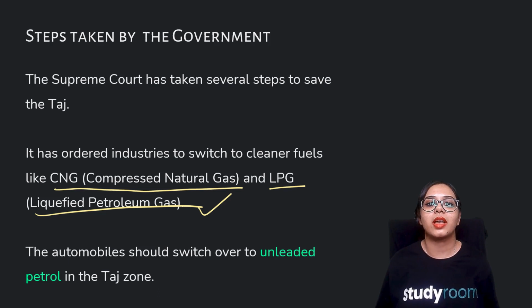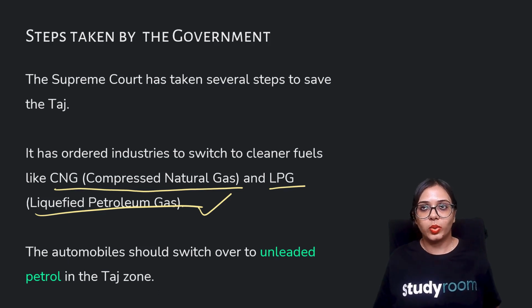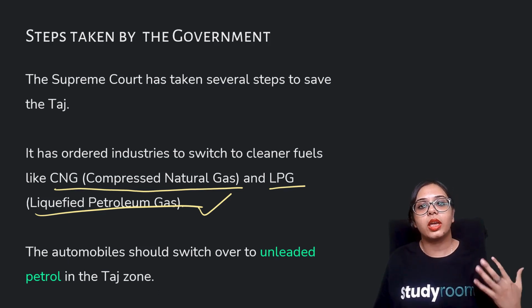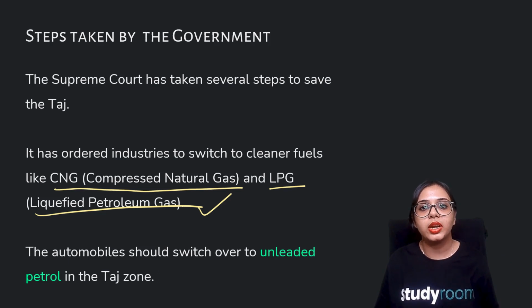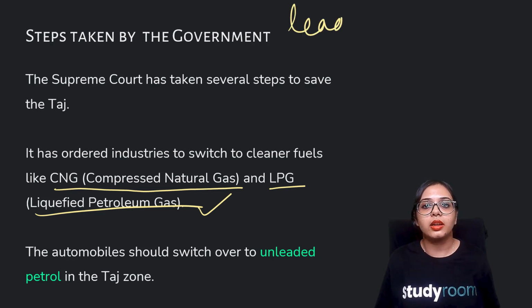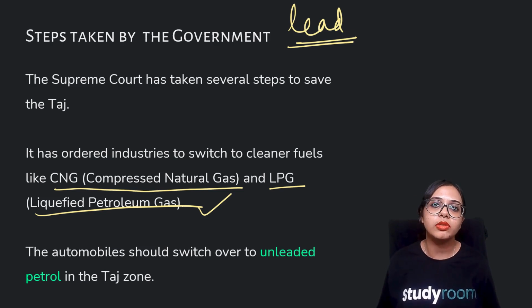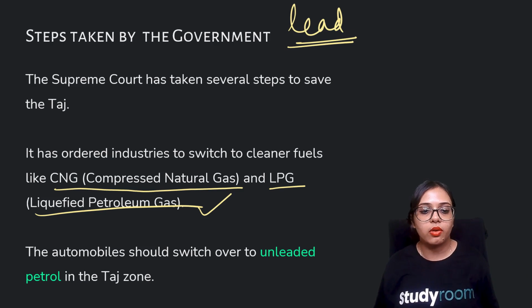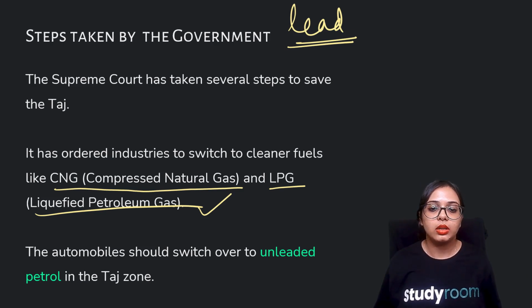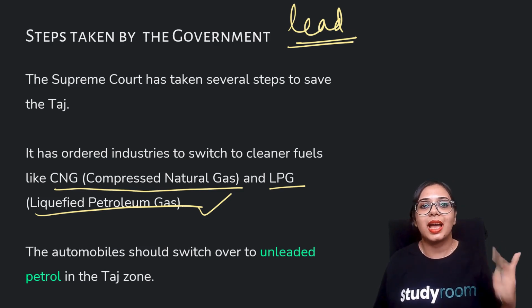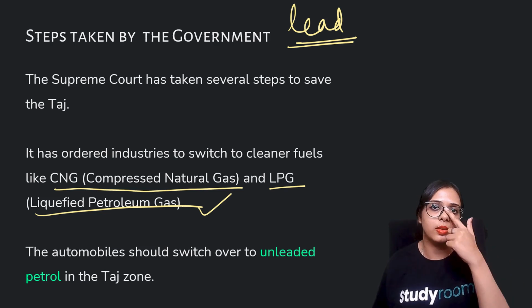So what happens is that vehicles lead to emission of certain pollutants, right? And the element lead is also a very poisonous element for us, and it is also emitted out of vehicular exhausts. All right. So earlier, lead was used as an active agent in these diesel and petrol engines.